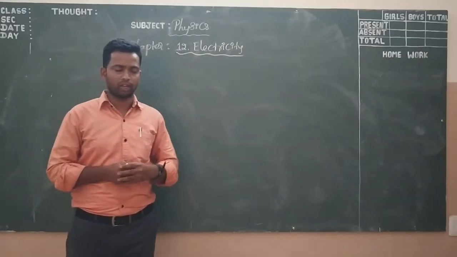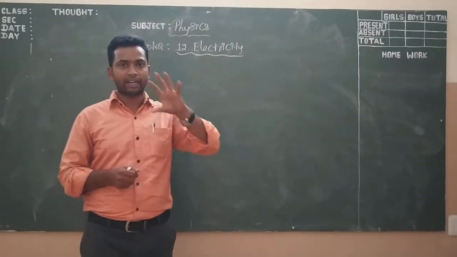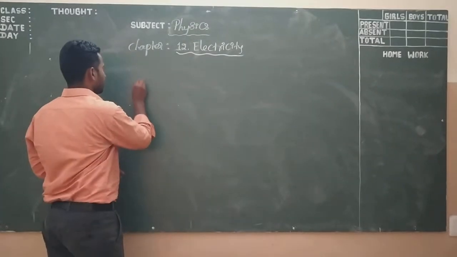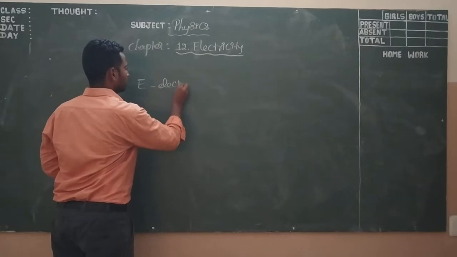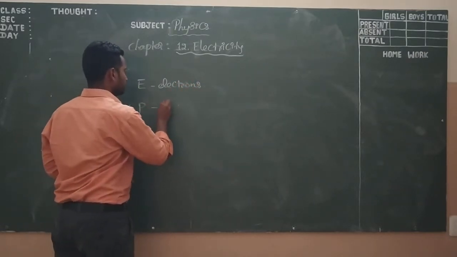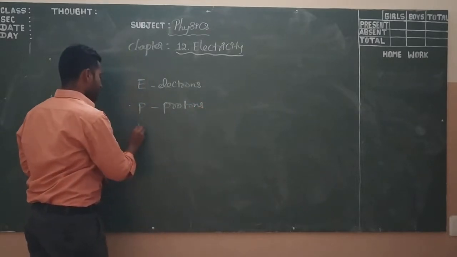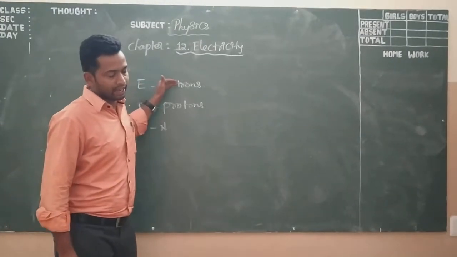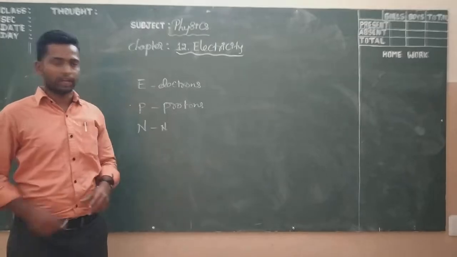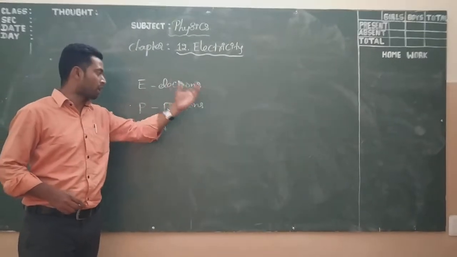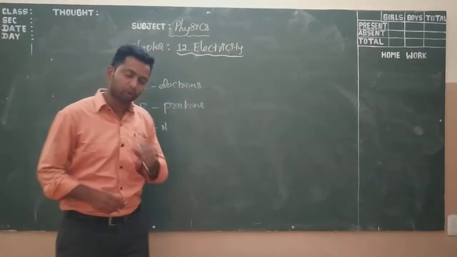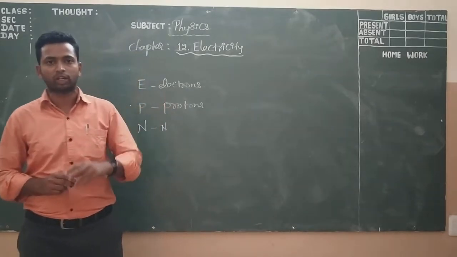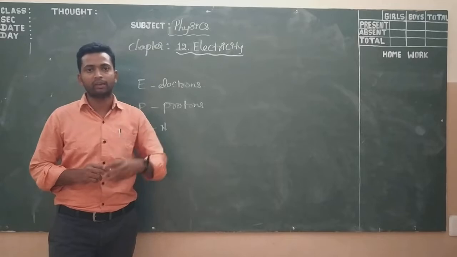What are charges? The fundamental particles of an atom. The atom consists of fundamental particles, that is electrons, protons and neutrons. The electrons are revolving around the nucleus in particular shells, in particular orbits, whereas the protons and the neutrons are located in the nucleus. The protons and the neutrons together are called nucleons.